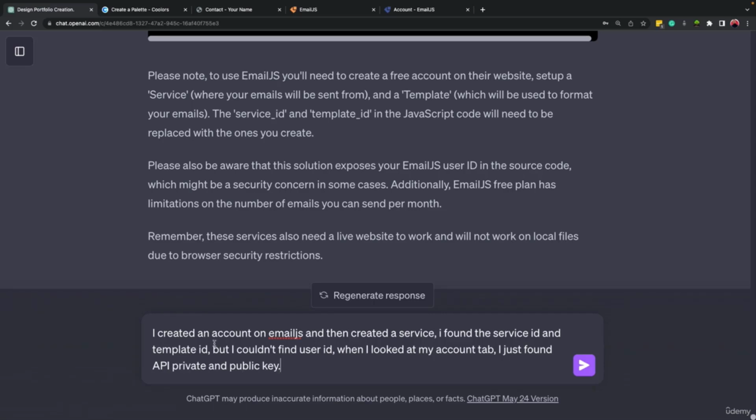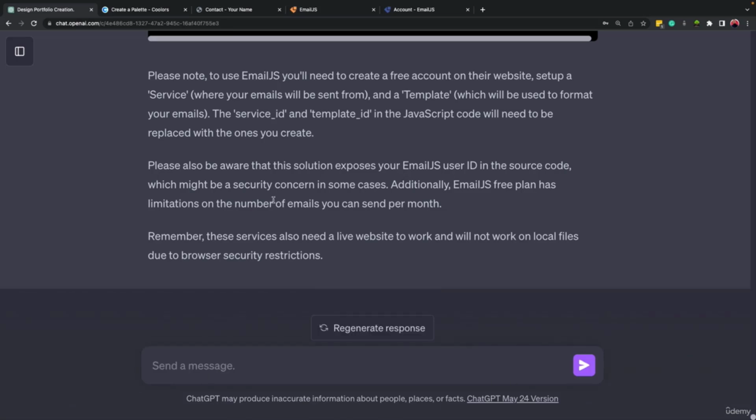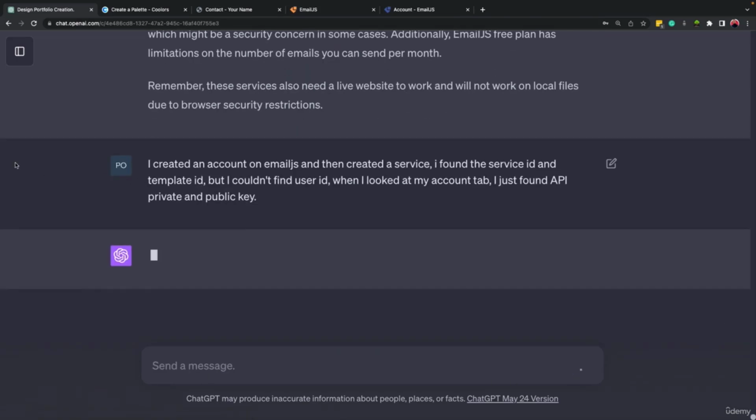All right, I explained that I created an account on email.js, and then I created the service. I found the service ID and template ID, but I couldn't find the user ID. When I looked at my account tab, I just found the API, private, and public key. So let's see what ChatGPT tells us.